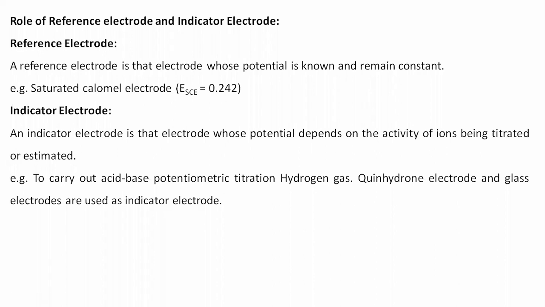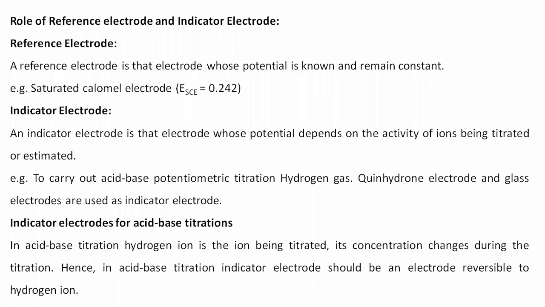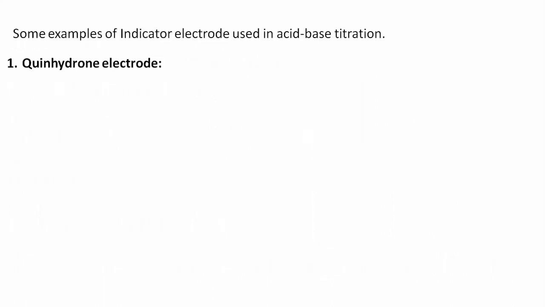So an electrode whose potential is known and remains constant, that is the standard calomel electrode. An electrode whose potential depends upon the activity is known as the indicator electrode. For an acid base titration, hydrogen ion is the ion being titrated, and its concentration changes during the titration. Hence, in acid base titration, the indicator electrode should be an electrode reversible to hydrogen. So this is all about what we have discussed today.